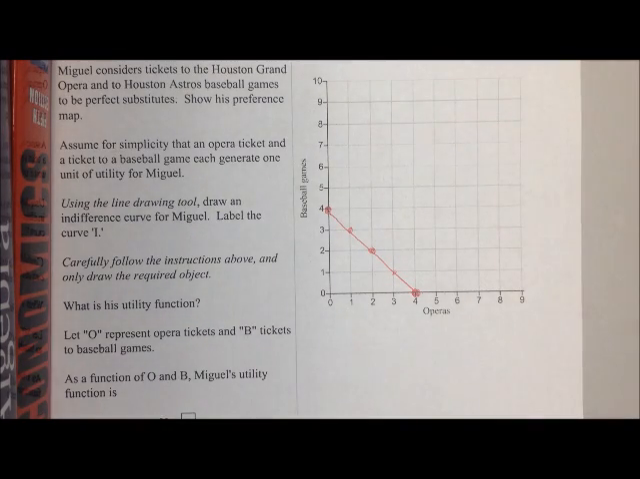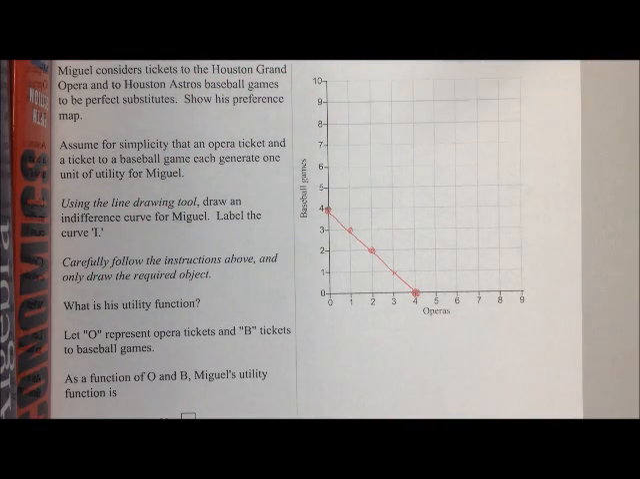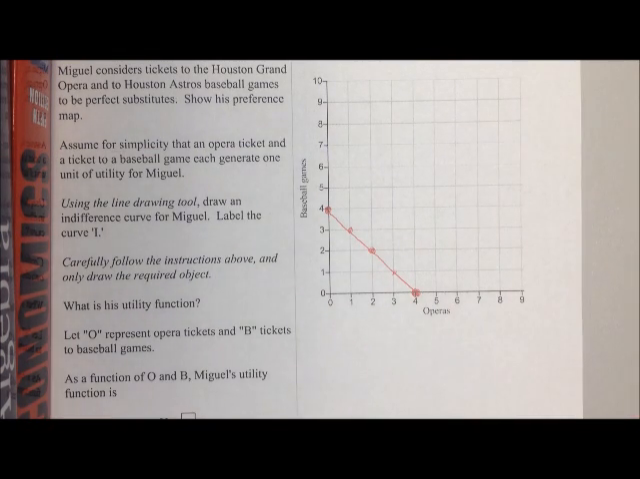The second part of this question asks us what his utility function is. O is going to represent the number of opera tickets, and B will represent the number of baseball games. What we need this utility function to do is represent his preferences, where he will always trade off exactly 1 baseball game for exactly 1 opera. No matter how many baseball games he's currently attending, he will always give up 1 baseball game and add an opera, and he'll be indifferent between those.